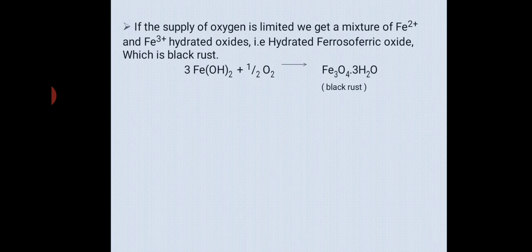I hope you're clear with it. If during examination they ask with a particular example, you have to write till here. Otherwise, if they ask you to write only the electrochemical theory of corrosion, those 4 cathodic reactions, then the example, rusting of iron at anode and at cathode, generally you can write directly. Otherwise, step by step you need to write. Okay, this was the electrochemical theory of corrosion, a very important part.